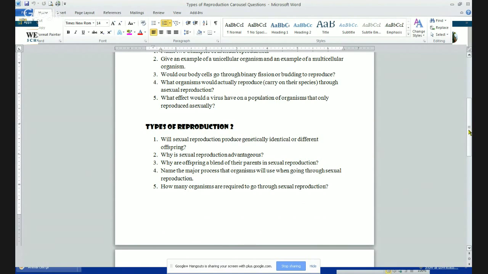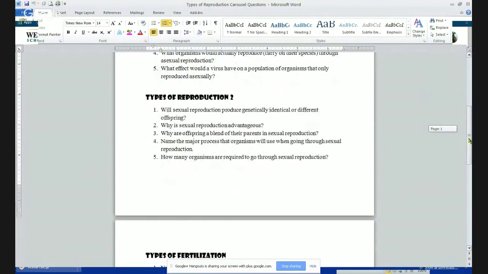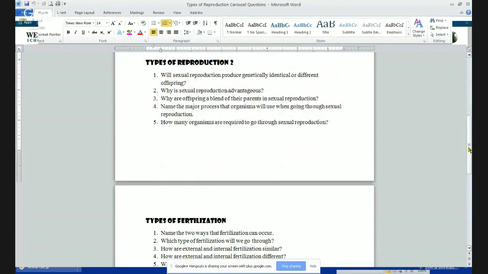Number 2, why is sexual reproduction advantageous? It allows for species to adapt quickly. It also allows for genetic variation since you're blending. Number 3, why are offspring a blend of their parents in sexual reproduction? Because there are 2 parents that have their genes blending together.